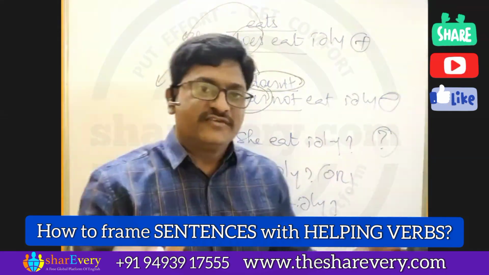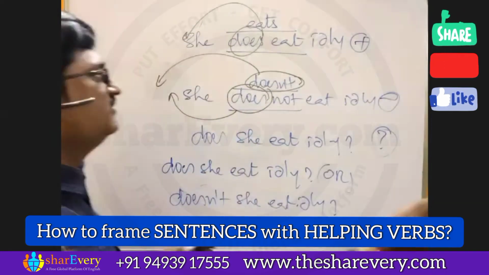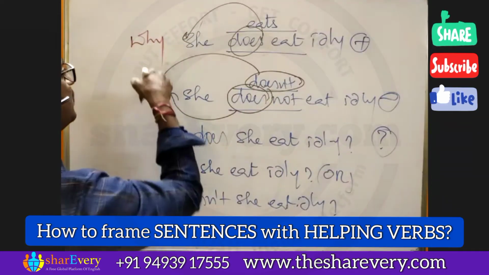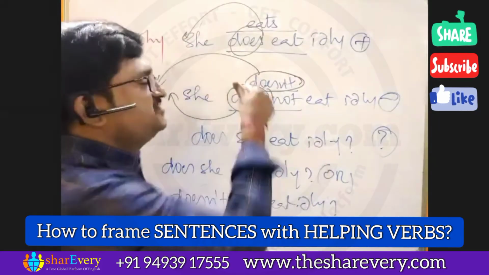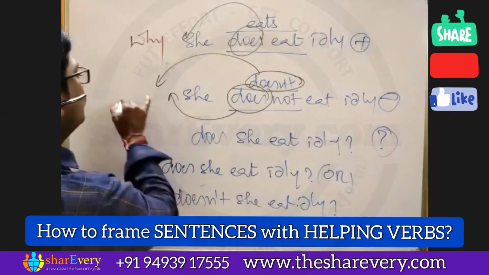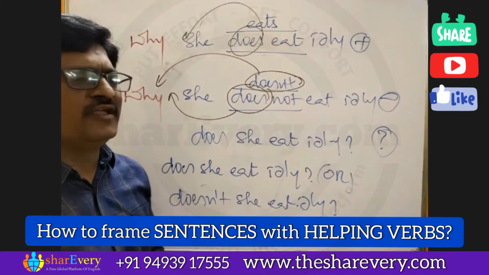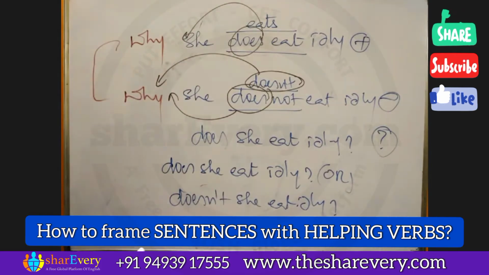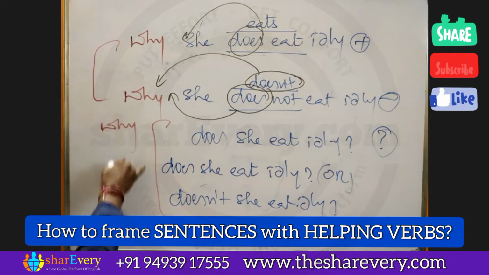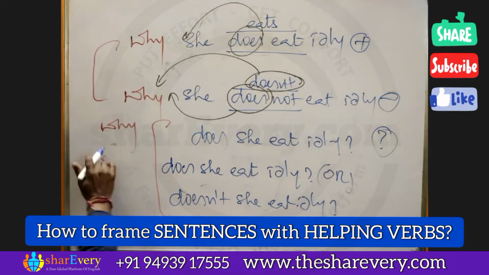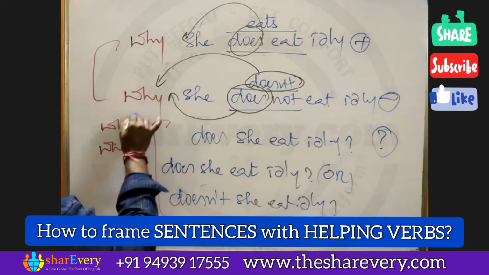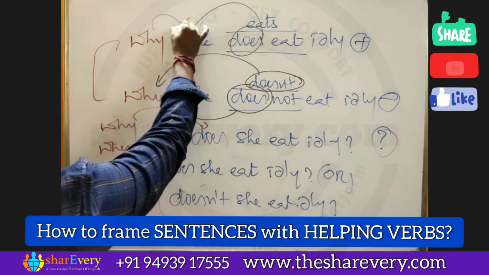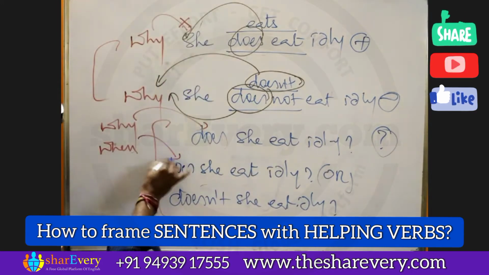So if a person is trying to manage his English, he writes a question here: why she eats idli? Why she does eat idli? And he places a question word here. This is managing English, right? If he has to master English, he has to place a question word here. When? Why does she eat idli? Why does, not why she. Okay, and when does she eat idli?